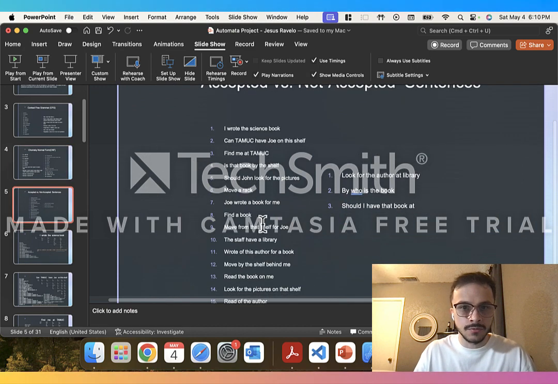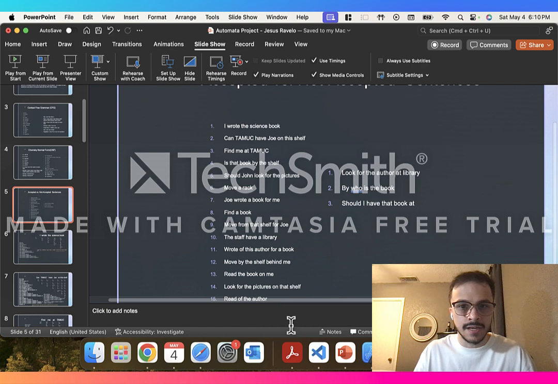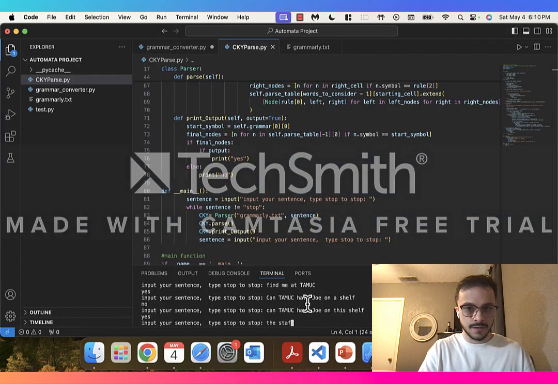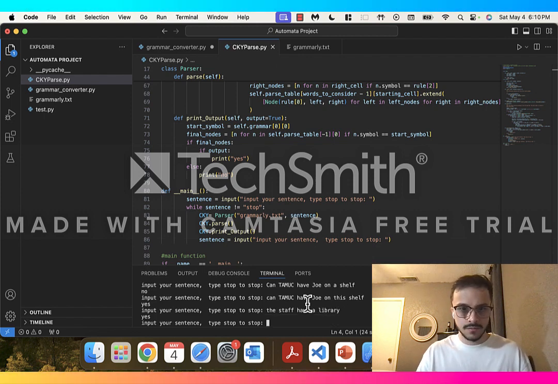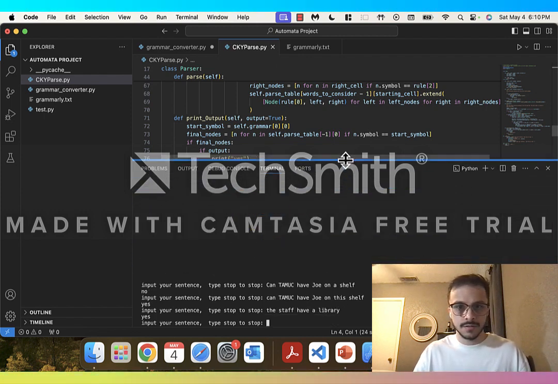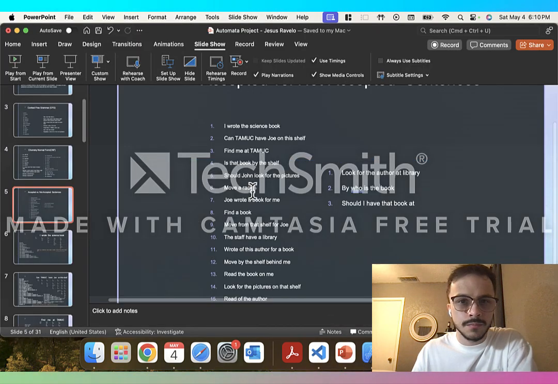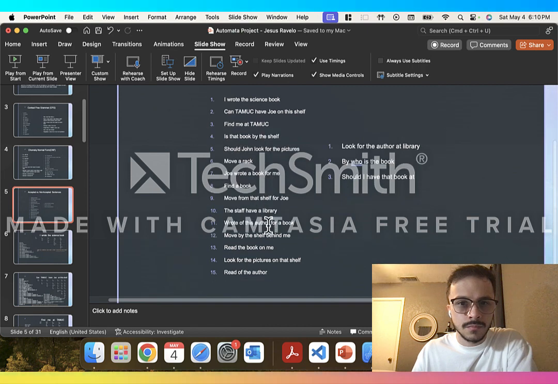Let's try another couple. The staff have a library. Yes, that's accepted. Let's go through a couple more. Sorry, I'm kind of jumping all over the place. Is that book by the shelf?